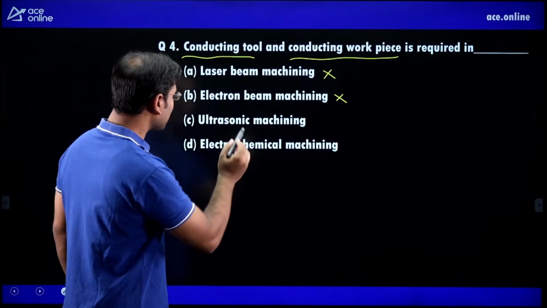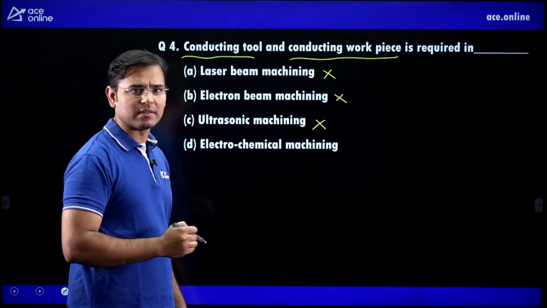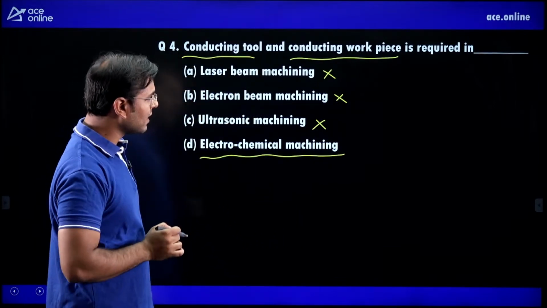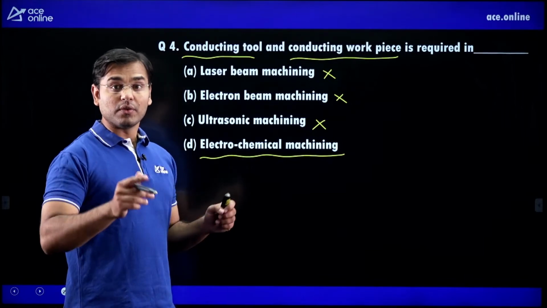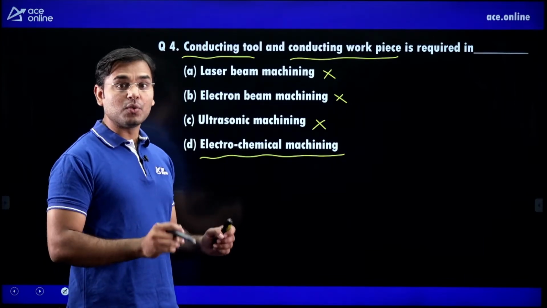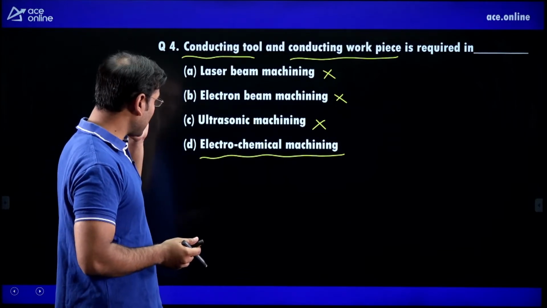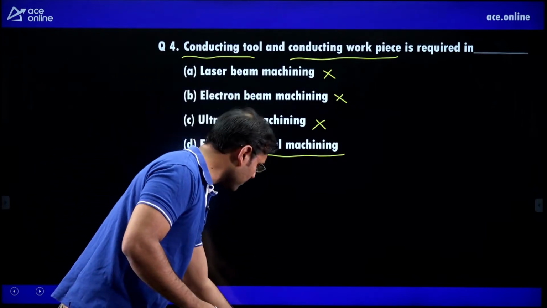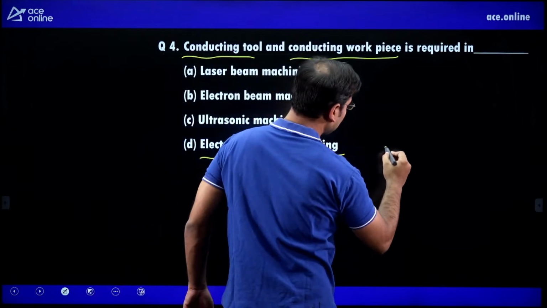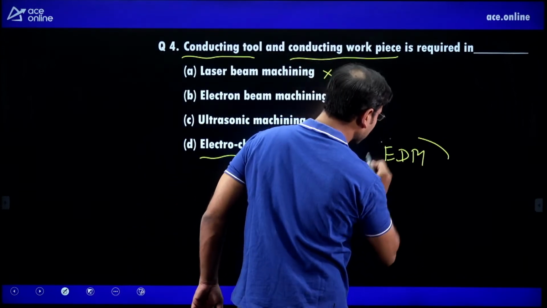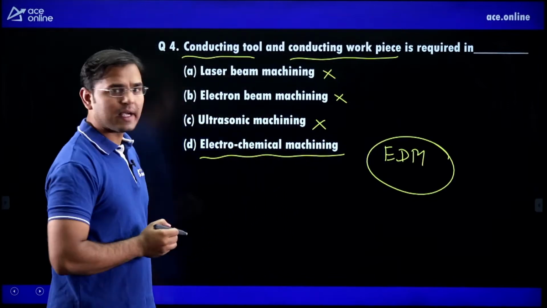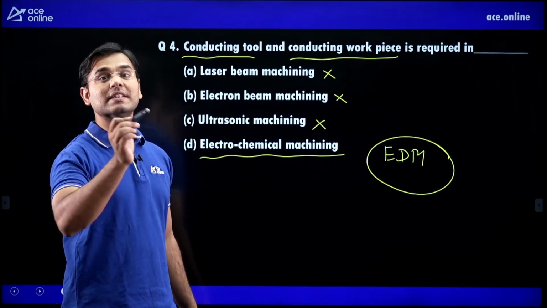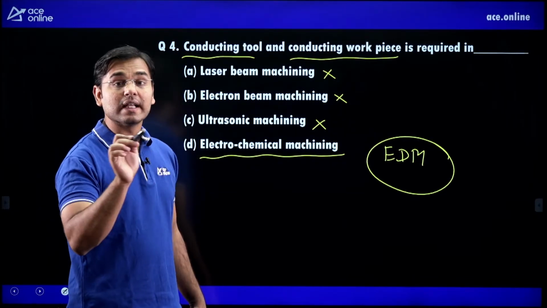Yes? Then ultrasonic machining, here also we are working on ceramic. But electrochemical machining, conducting tool and conducting workpiece is required. Both very important. The conducting tool and conducting workpiece must be required in electrochemical machining. But not only electrochemical machining, out of all 7 methods, electric discharge machining also requires conducting tool and conducting workpiece, because the power supply is given to the tool as well as the workpiece.